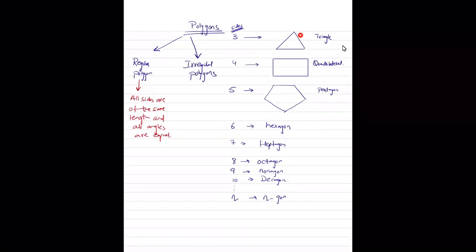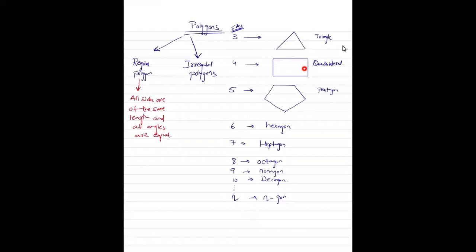Now, what are the types of triangles? You can either have an equilateral triangle, a scalene triangle, or an isosceles triangle. Only the equilateral triangle is a regular polygon because in that equilateral triangle, all the sides are of the same length and all the angles are 60 degrees. Is that clear? Yes, sir.